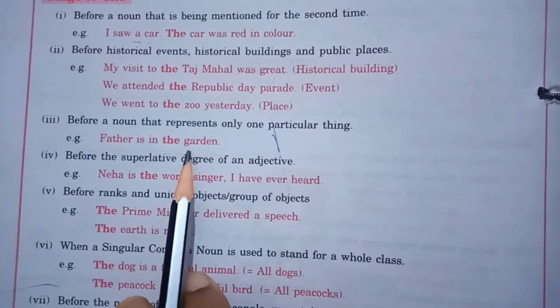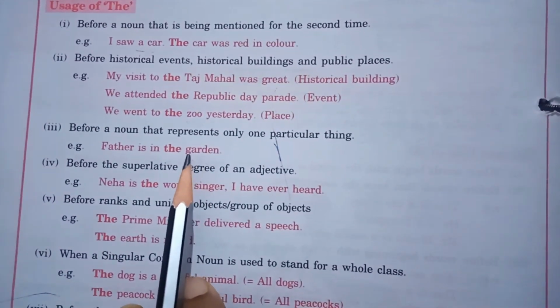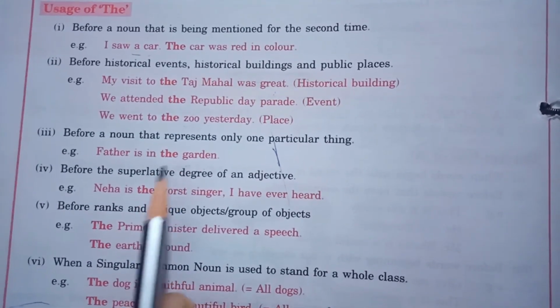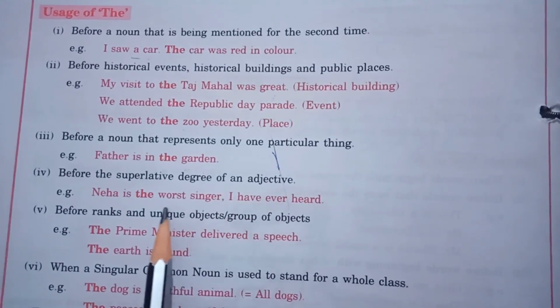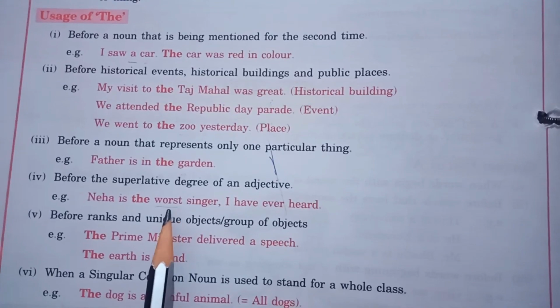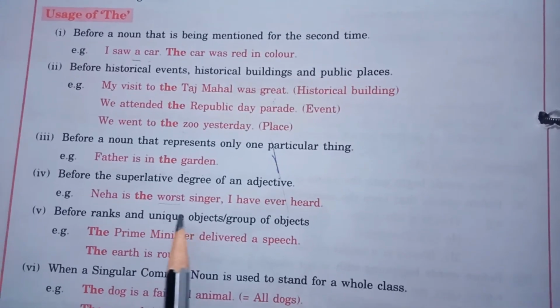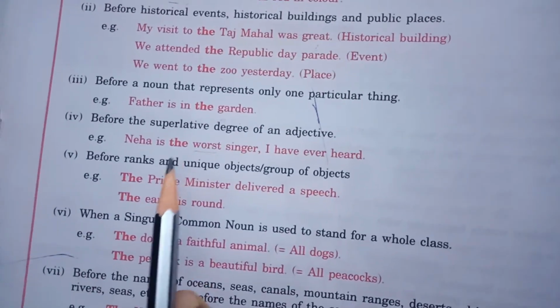It means you are talking about a particular garden, not about any garden. So, when it represents only one particular thing, there we are using the. Before the superlative degree of an adjective, before any superlative degree, you will have to use the. Like Neha is the worst singer, Neha is the best singer. Wherever you are using the superlative, you will have to use the before that.